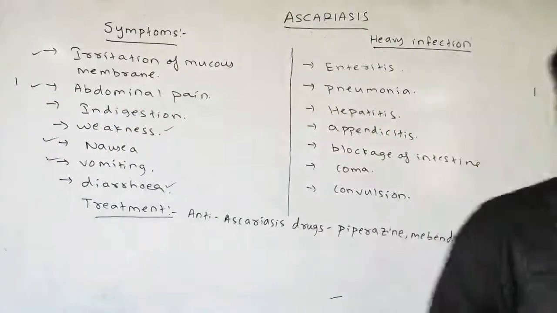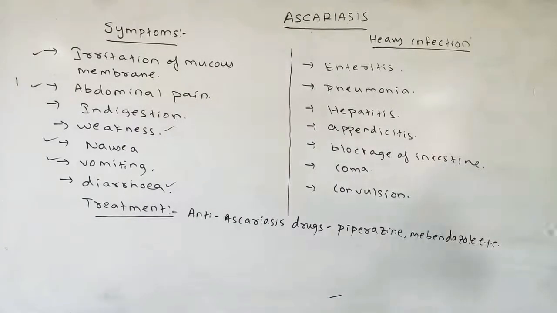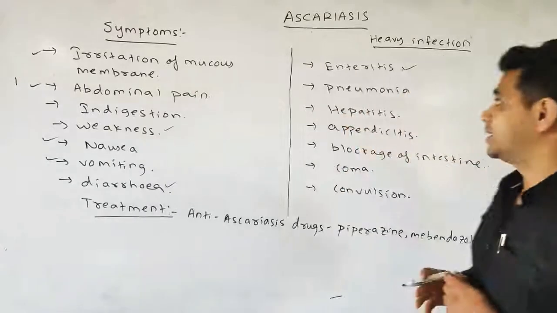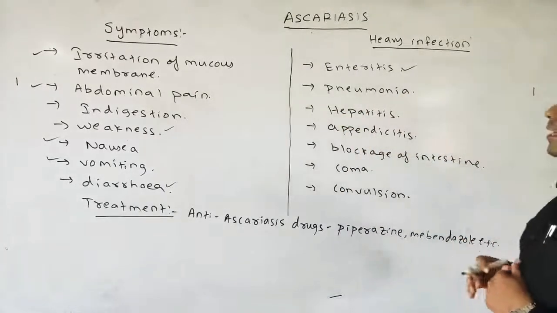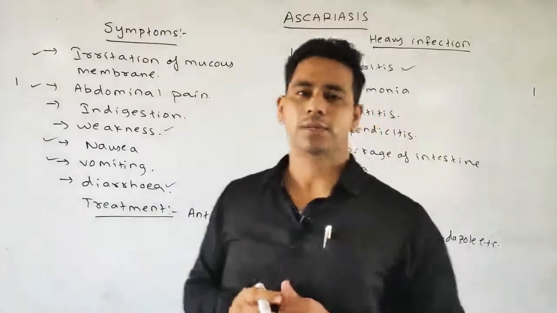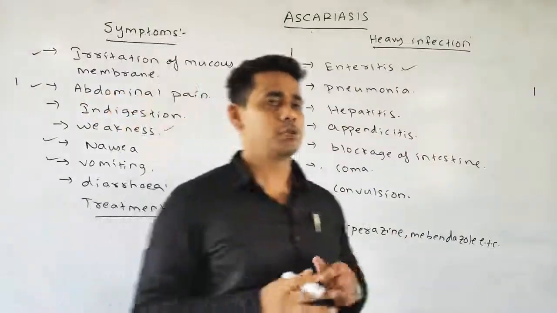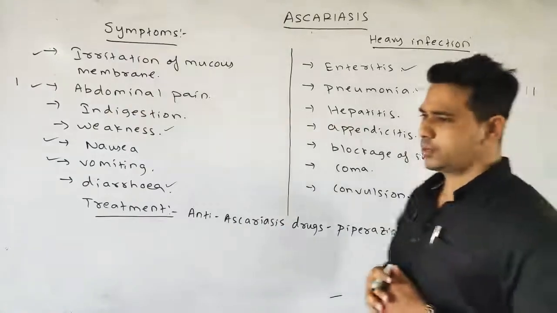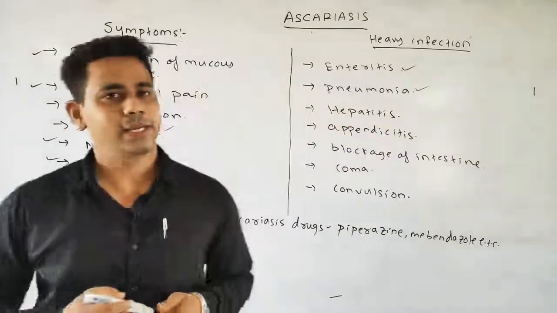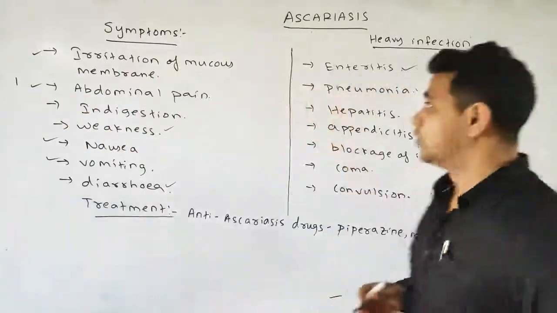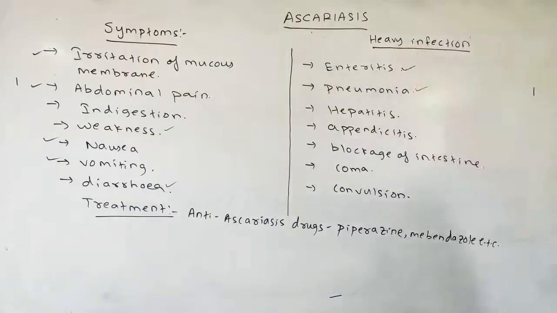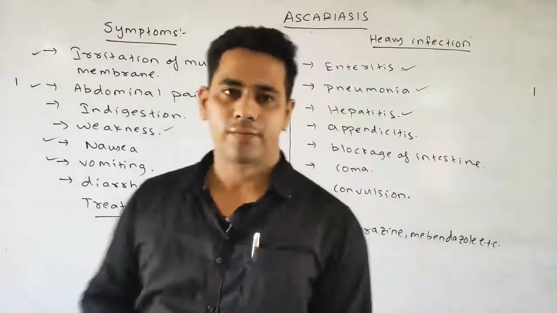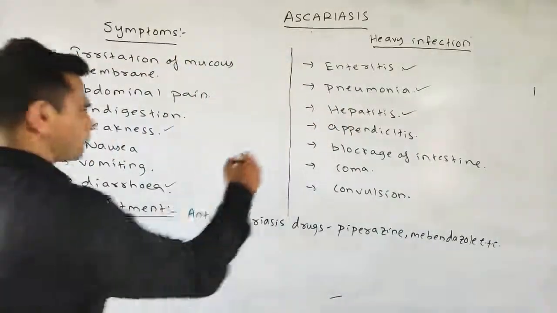Next, what are the heavy infections of the ascariasis? Next is your enteritis, in which the irritation, or we can say the inflammation of the intestine takes place. Inflammation means some sort of sore is present in the intestine. Then the pneumonia also, it is some sort of a breathing disorder, and it is one of the heavy infections in the case of the ascariasis. Then also hepatitis, it is also one of the heavy infections caused by the ascariasis.